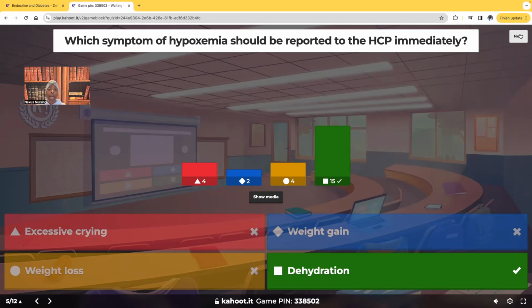prioritize. I'm telling you now, anything that affects a patient's hydration status, fluid and electrolytes, airway breathing circulation, glucose, heart or brain, such as an MI or a stroke, that's going to be a priority. And sometimes the question is not going to be direct. You see how I made this direct and I put dehydration. The reason I did that, obviously, guys, is because in Kahoot, I don't have enough characters to make the question the way you'd see it on a nursing exam. I have to get more to the point. But on a nursing exam, they'll describe dehydration.